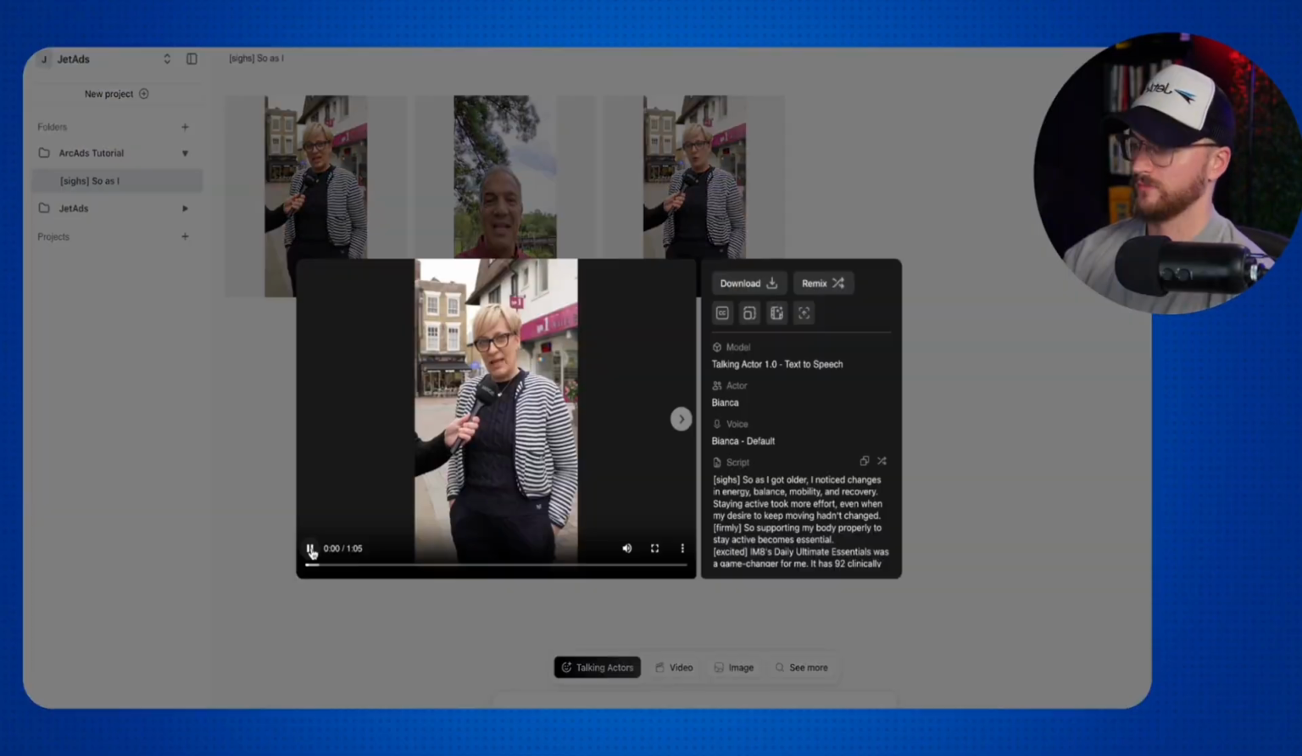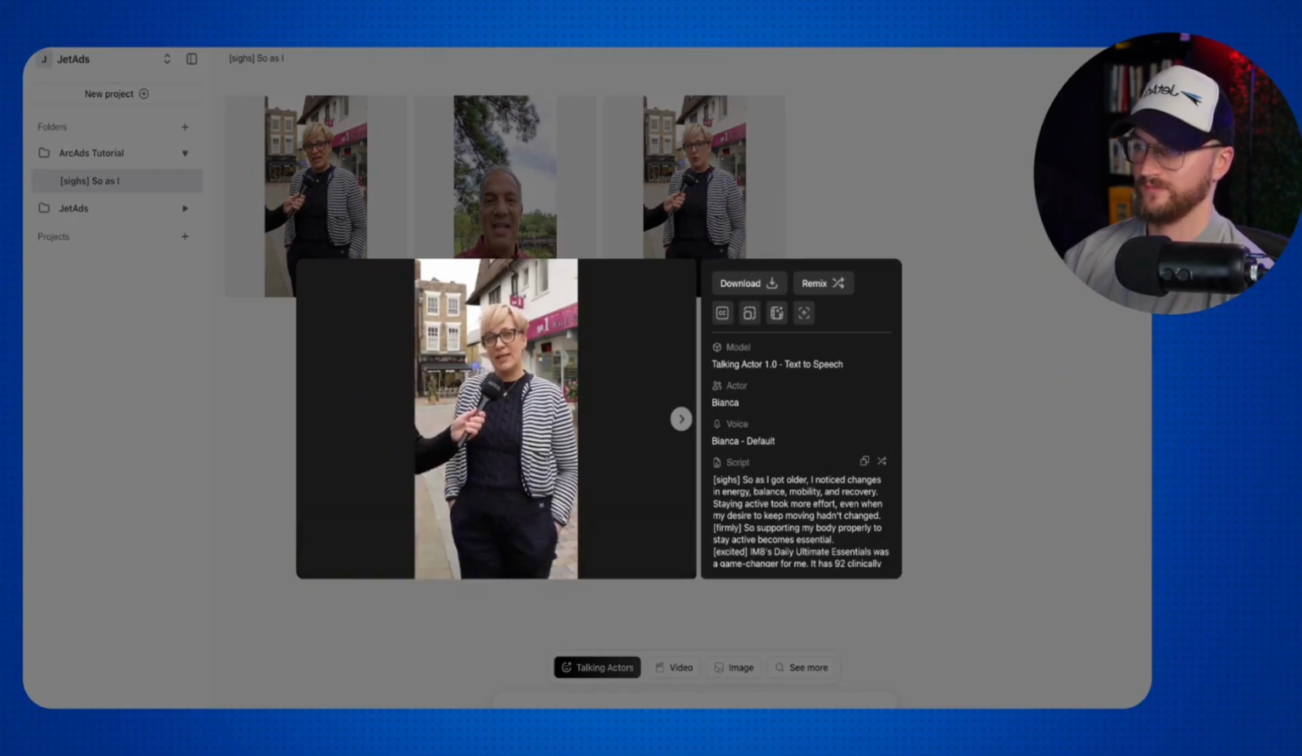Let's take a look. So as I got older, I noticed changes in energy, balance, mobility, and recovery. Staying active took more effort, even when my desire to keep moving hadn't changed. So, supporting my body properly to stay active becomes essential. IM8's Daily Ultimate Essentials was a game changer for me. It has 92 clinically dosed nutrients in one daily drink. It supports energy production, digestion, joint and muscle function, and overall cellular health.